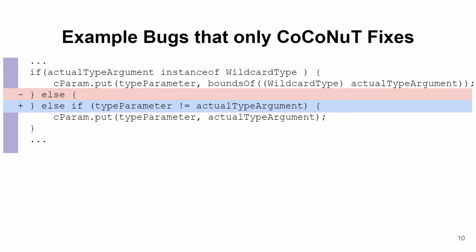This is another bug only CoCoNuT can fix. In this case, notice that the buggy location with a red background does not contain enough information to generate the correct fix with a blue background, because the variable type parameter and actual type argument are not in the buggy line.